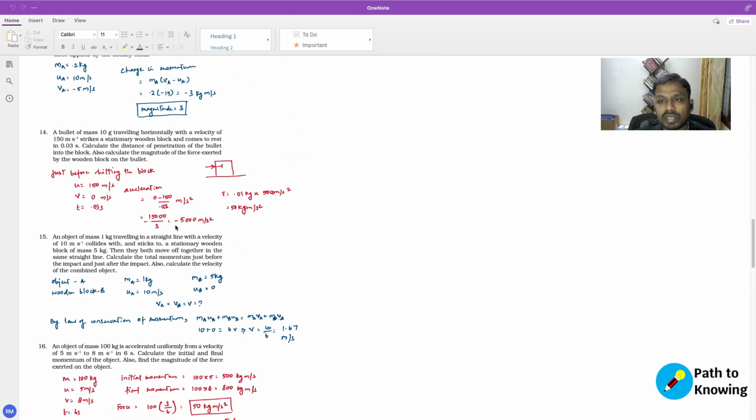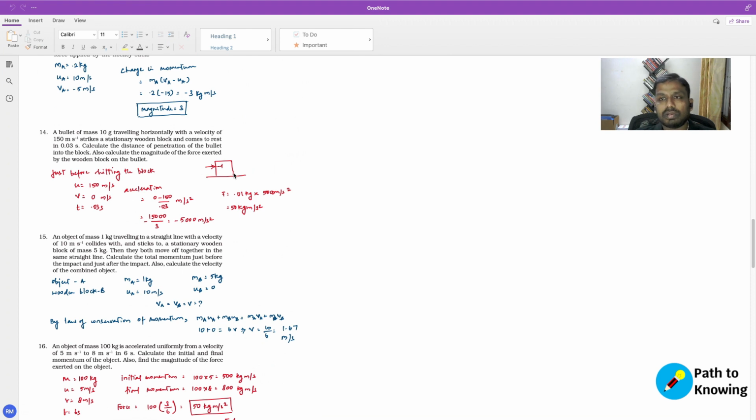Now, if this is the acceleration, the force exerted by the bullet is going to be minus 5,000 times the mass of the bullet, which is 10 grams, right? So that is the force exerted by the bullet on the wooden block. But the question is, what is the magnitude of the force exerted by the wooden block on the bullet?